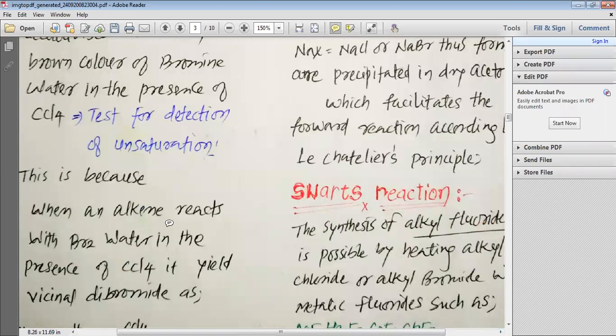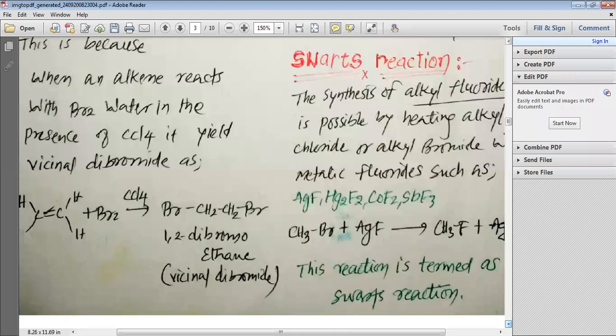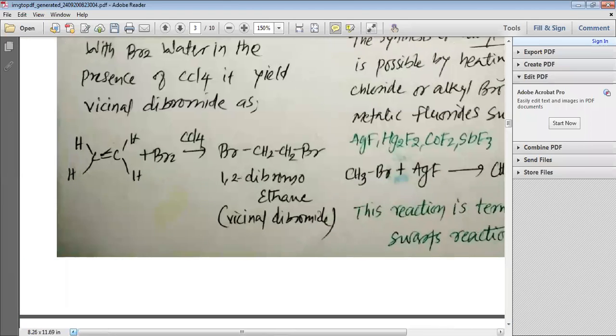This is because when an alkene reacts with bromine water in the presence of CCl4, it yields a vicinal dibromide. You can see here that due to the reaction of the alkene with bromine in the presence of CCl4, 1,2-dibromoethane is formed, where the two bromine atoms are added to the neighboring carbons, the carbons involved in the double bond, and that is how we get the dibromoethane, which is a vicinal dibromide.